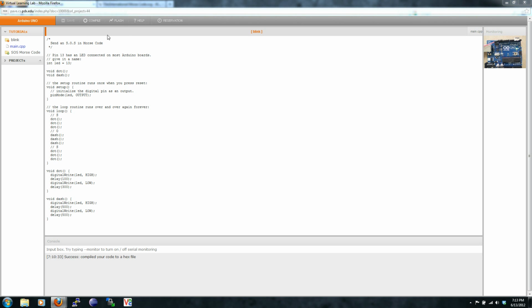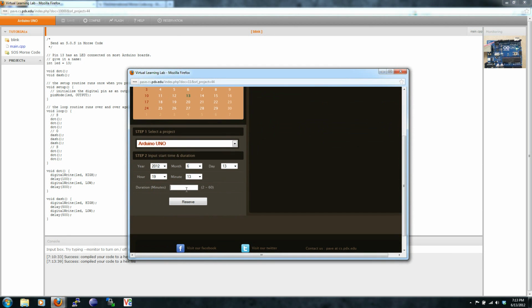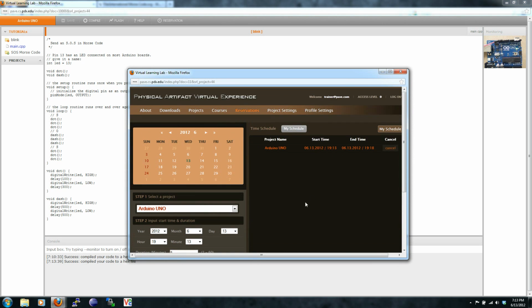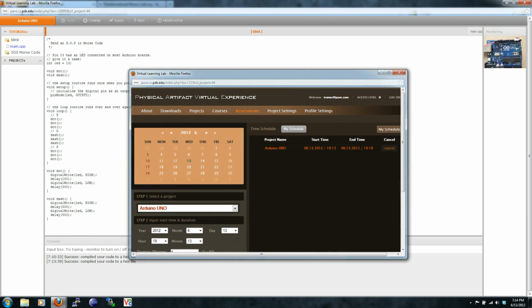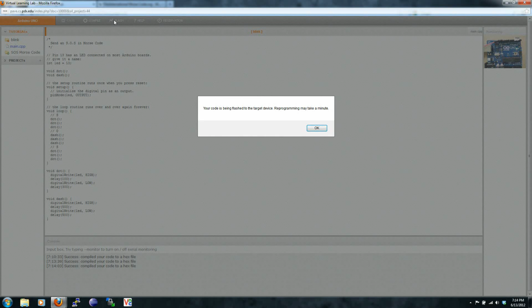To compile the project, click the Compile button. Now to flash to the device, which means that we will reprogram the target device, we need to have a reservation first. Let's do that now. Let's just reserve a couple of minutes for this example. Okay, let's compile and then flash. This may take a minute.